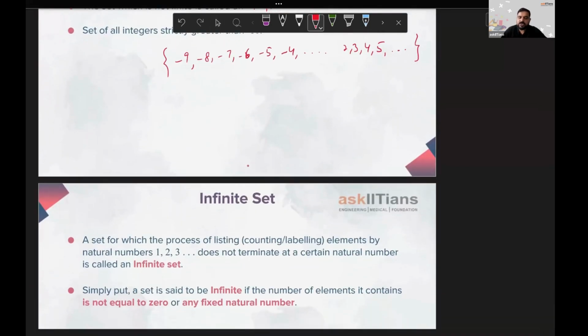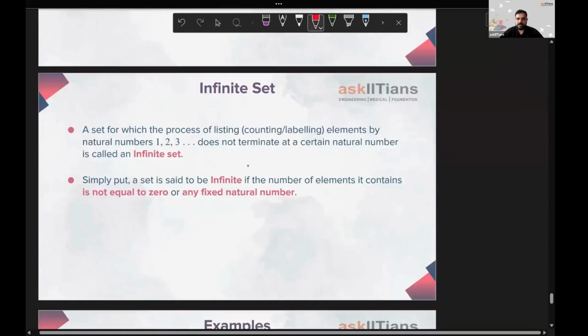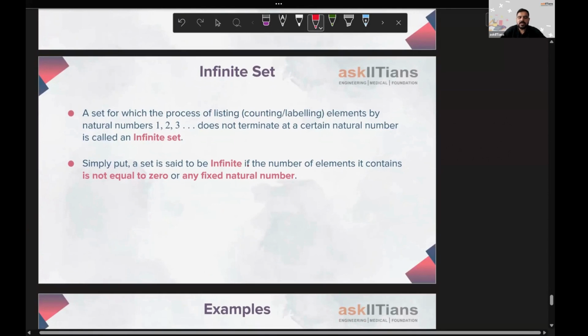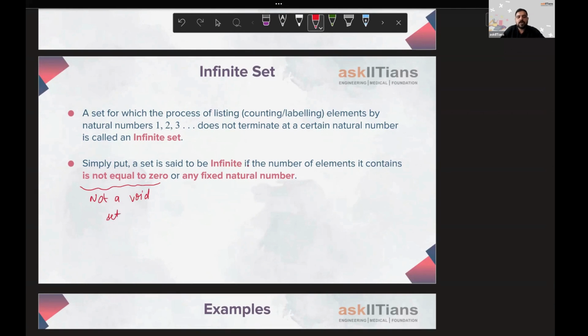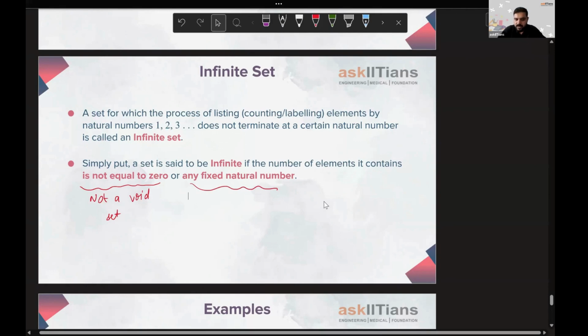So you can say a set for which the process of listing or counting of elements by natural numbers does not terminate. 1 million, then plus 1, then 1 billion, then 1 trillion, then it will keep going. It will never stop. That's why this is called an infinite set. Simply put, a set is said to be infinite if the number of elements it contains is not equal to 0, not a void set, or any fixed natural number. Then also we'll say infinite set.